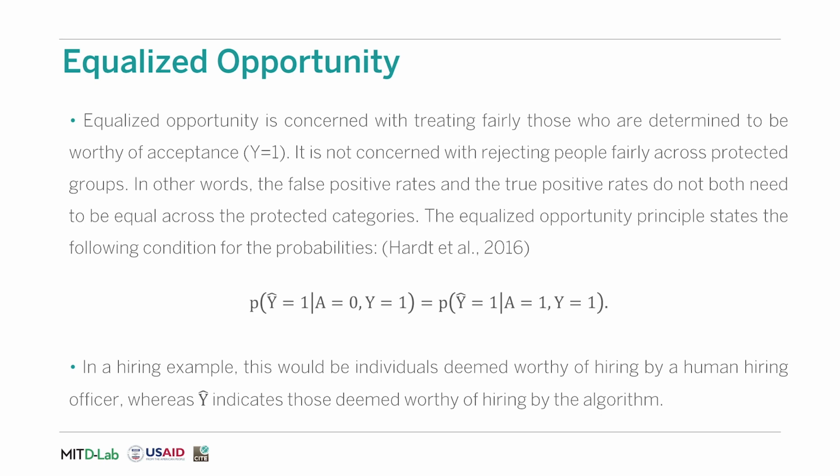We only need the true positive rate to be equal across protected categories. In a way, equalized opportunity is less interventionist than equalized odds, and it may be more achievable depending on your individual situation and implementation challenges. In the example of hiring, we only are concerned with individuals who are worthy of being hired, i.e. the actual qualified applicants, and out of the rejected applicants, we may be sometimes rejecting unfairly.